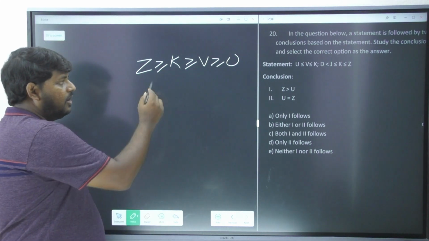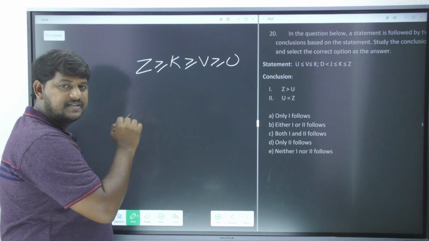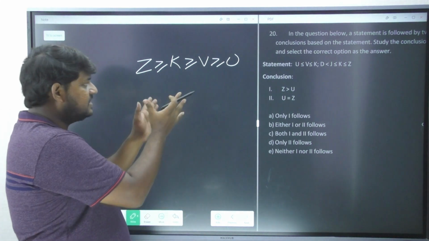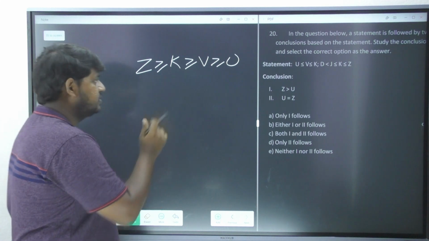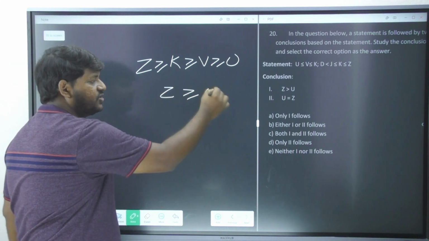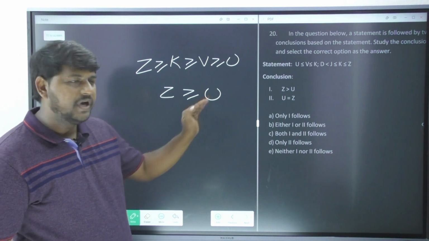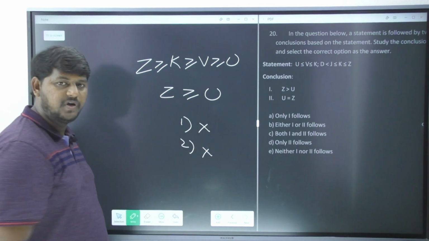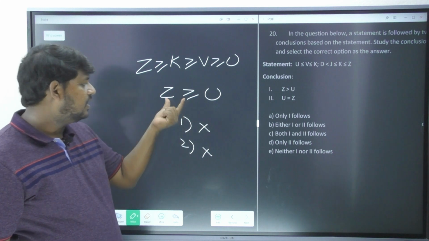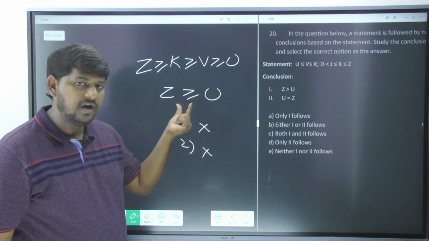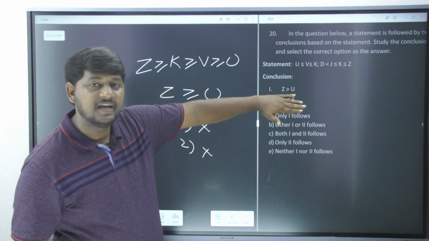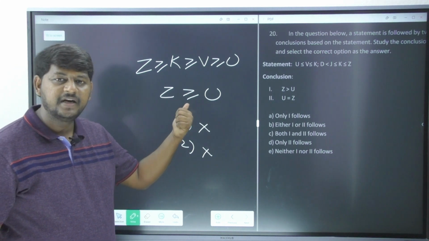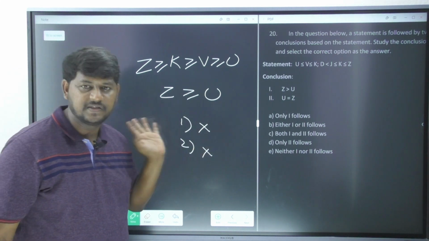Clear? Now by observing my shortcut, the shortcut clearly says there is only one symbol or the least symbol is going to be your answer. But whereas here we have got only one symbol, that is greater than or equals to. So my answer is Z greater than or equals to U. Am I correct? Now if you go individually and mark your answers, first one and second one are going to be false, because what is the relation you got from both Z and U? It is greater than and or equals to. But the first one is clearly saying it is only greater than. Do you think it is only greater than? No. Along with greater than we also got here equal to. So that is why first one is wrong.